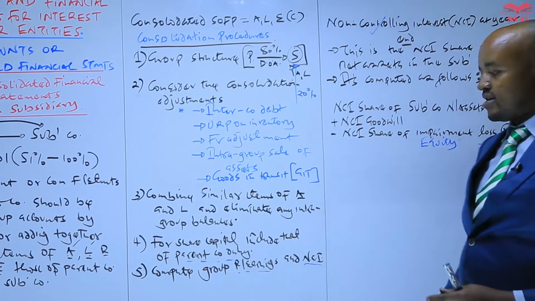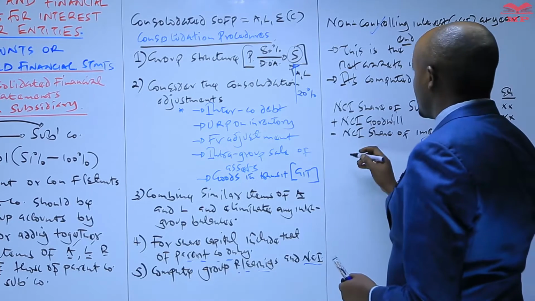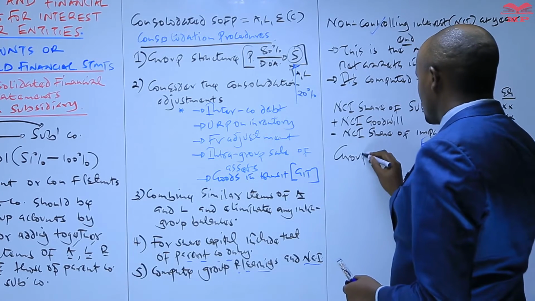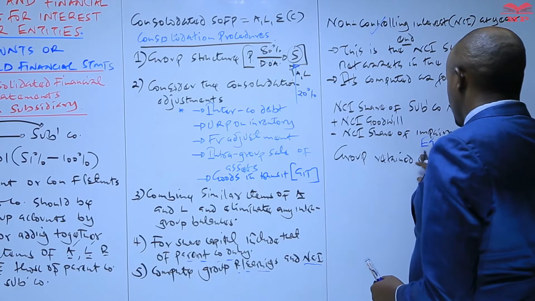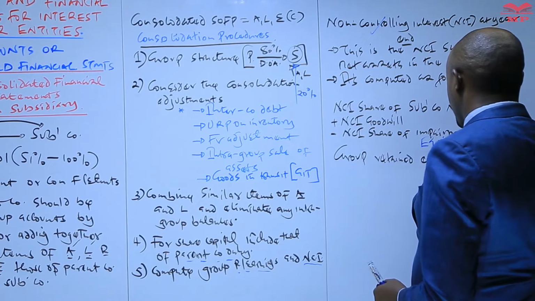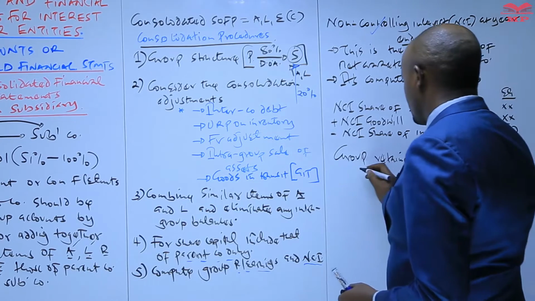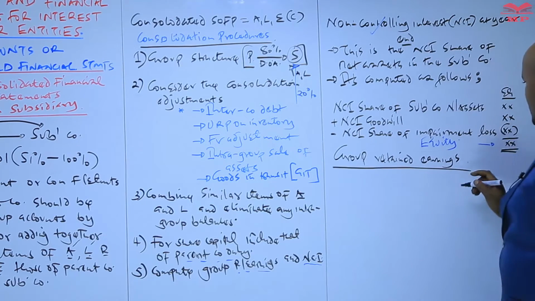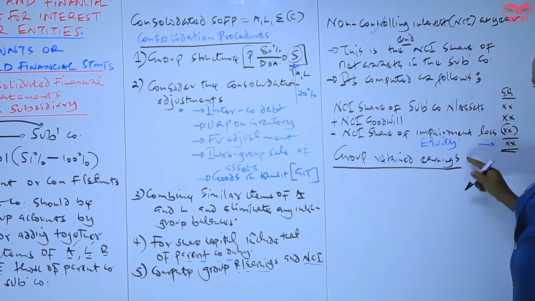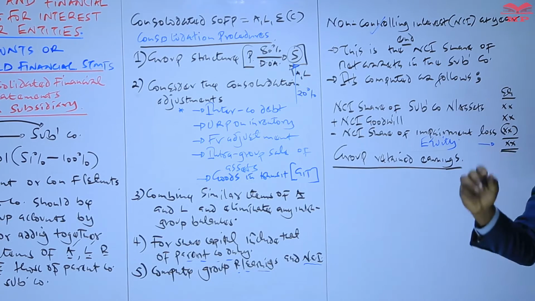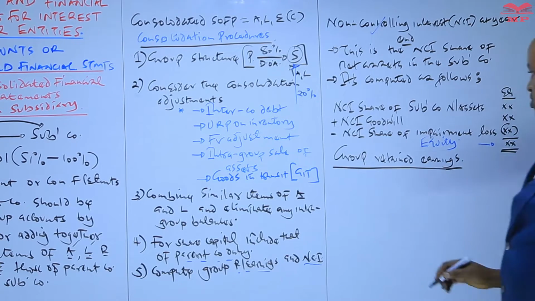There is another item here which is called now the group retained earnings. In other terms, this is like the parent or the group retained profit at the end of the year. So how do we compute this?